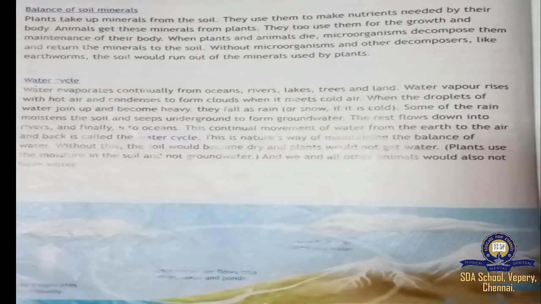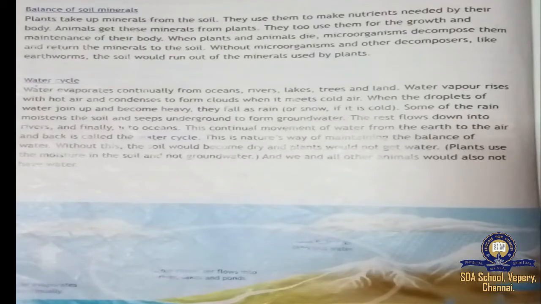Then when plants and animals die, what happens? Microorganisms decompose them, and they return the minerals to the soil. Without microorganisms and other decomposers like earthworms, what happens? Again the soil will become infertile, and the minerals will be washed away.